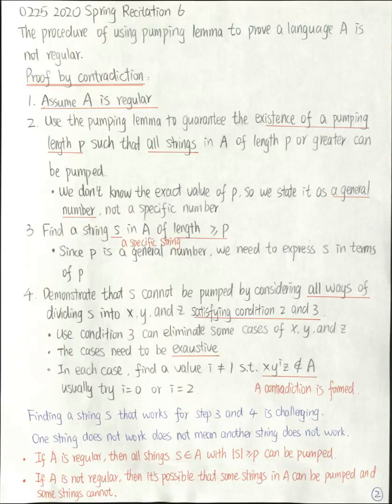So this S is specific in this way. It is expressed using P. It cannot be too specific. For example, you say S equals 010.